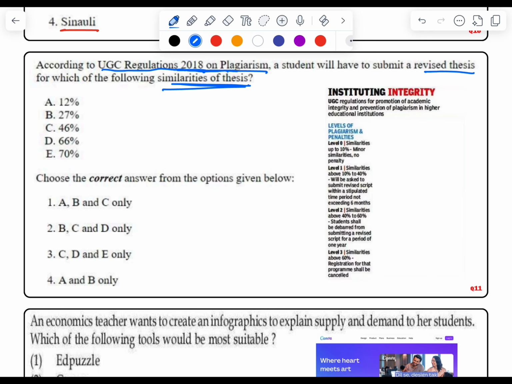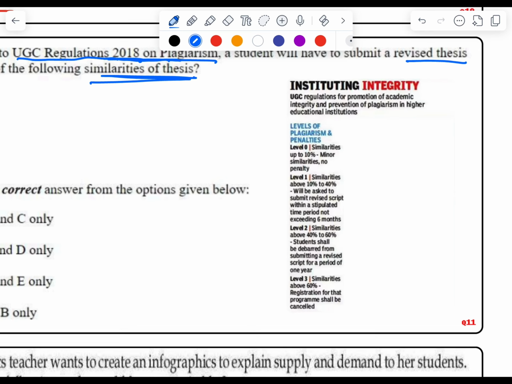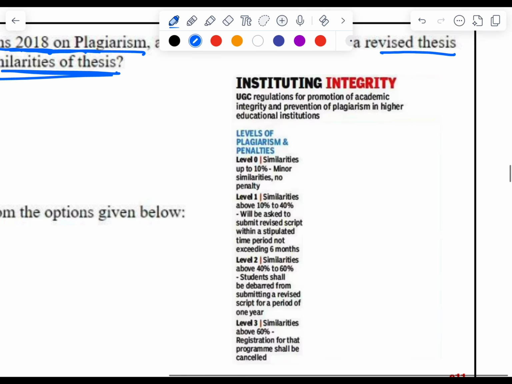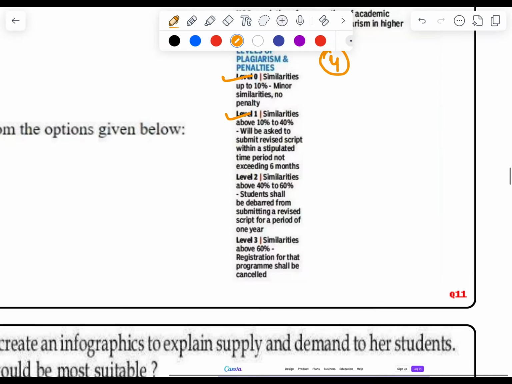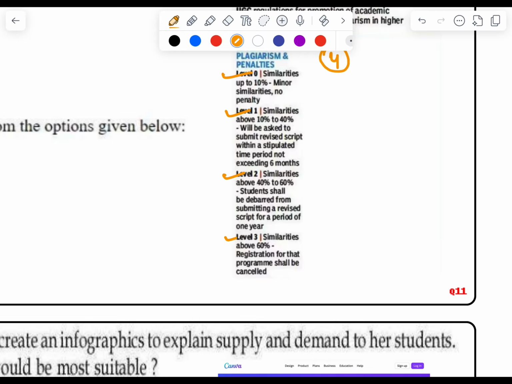What the regulation says is highlighted in this image. See, there are 4 levels of plagiarism: level 0, level 1, level 2 and level 3.